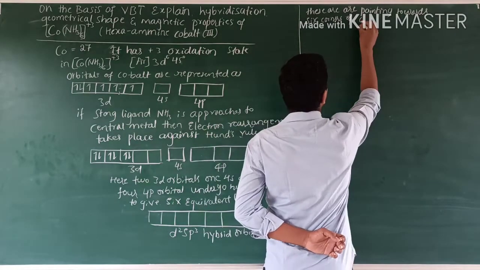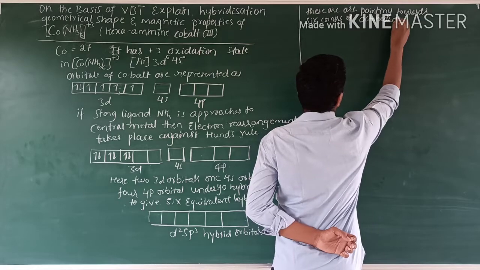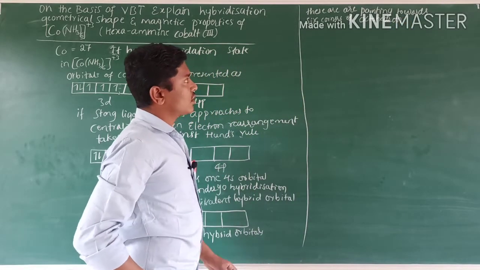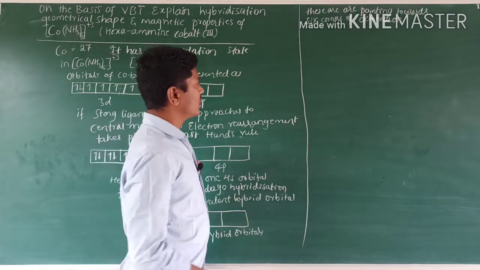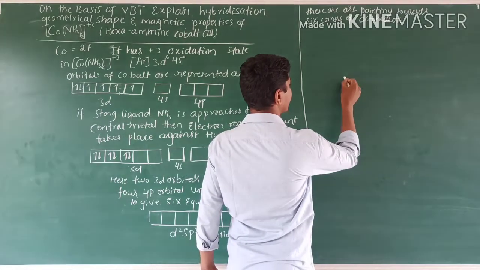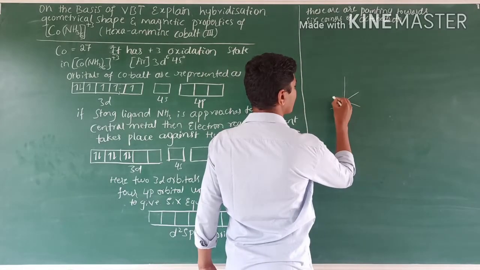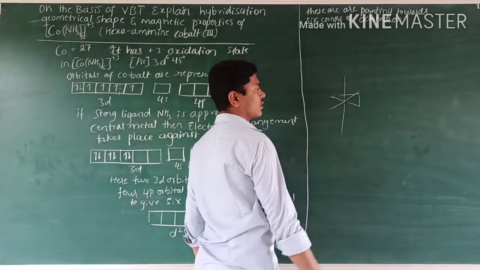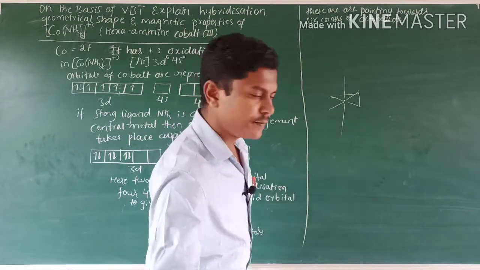These hybrid orbitals are pointing towards the 6 corners of the octahedron. See here, this is the central metal atom, like this, the 6 corners, 1, 2, 3, 4, 5, 6 corners of the octahedron, they are pointed. Got it?